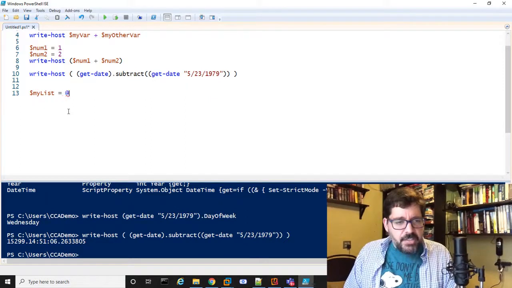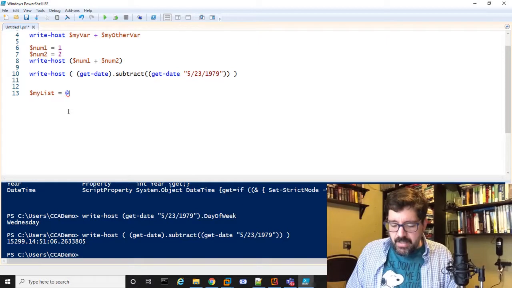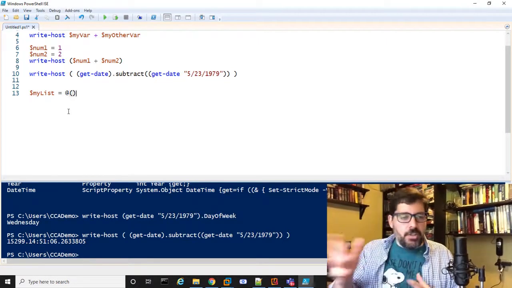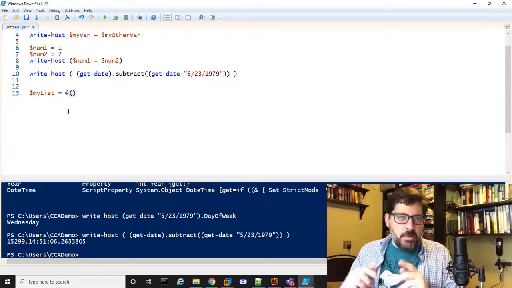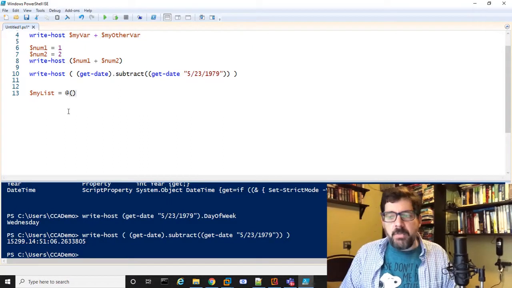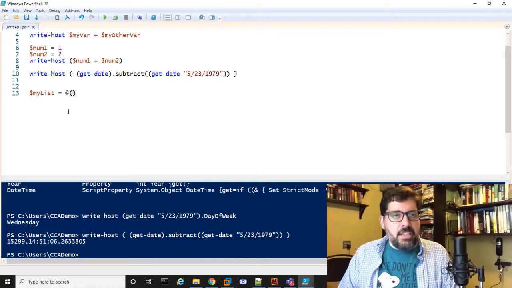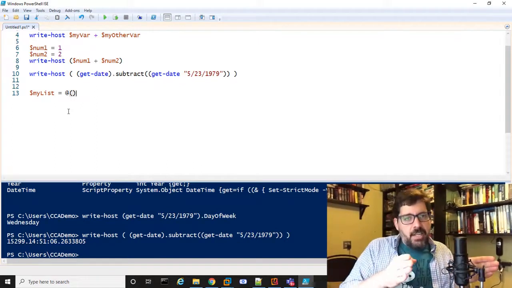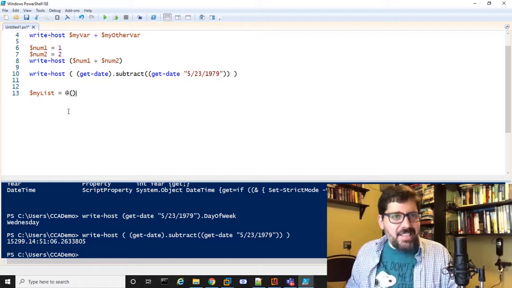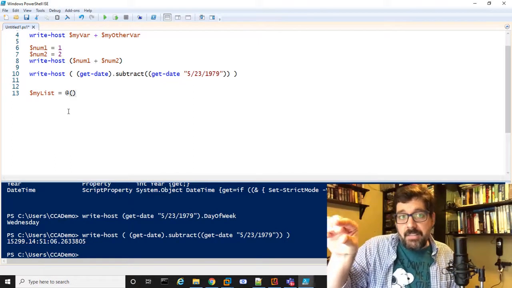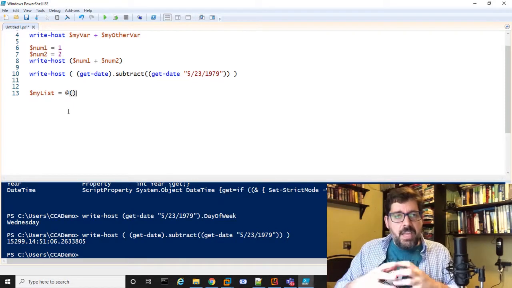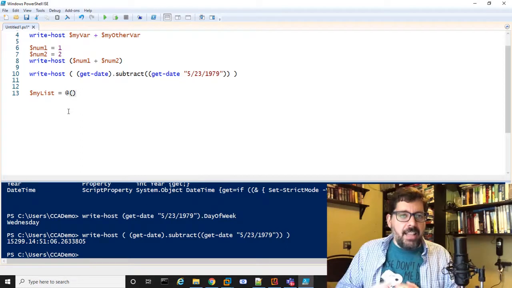The correct syntax to create a list is to use the @ sign with parentheses around it. There are other types of objects you can create, so you can use the curly brackets, which I can talk about in a different video, but let's keep this simple for right now. Just a list of things can be in the parentheses. That list of things can be anything, any object. Each element in that list can be just a single string object, since strings are just objects, or it could be an entire other object stuffed into that list.